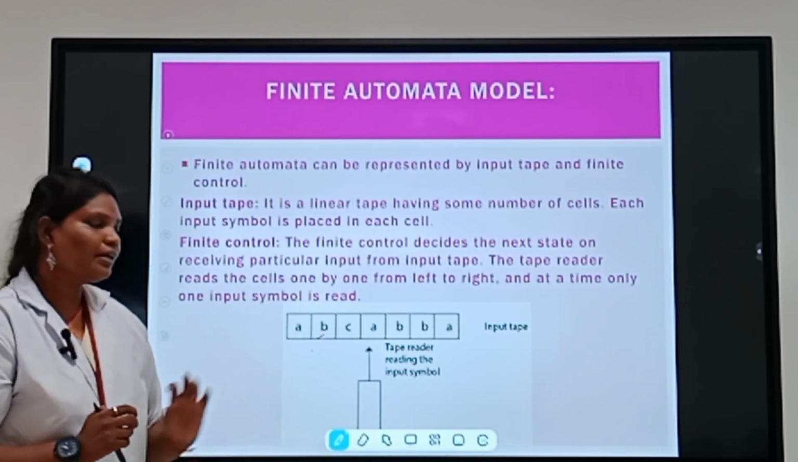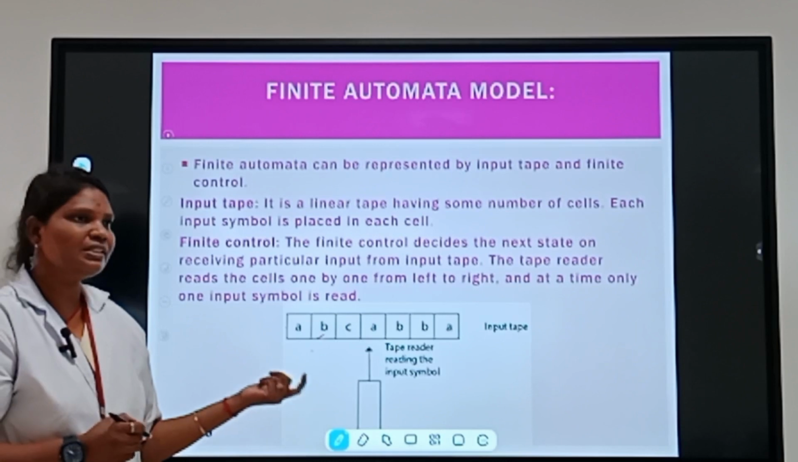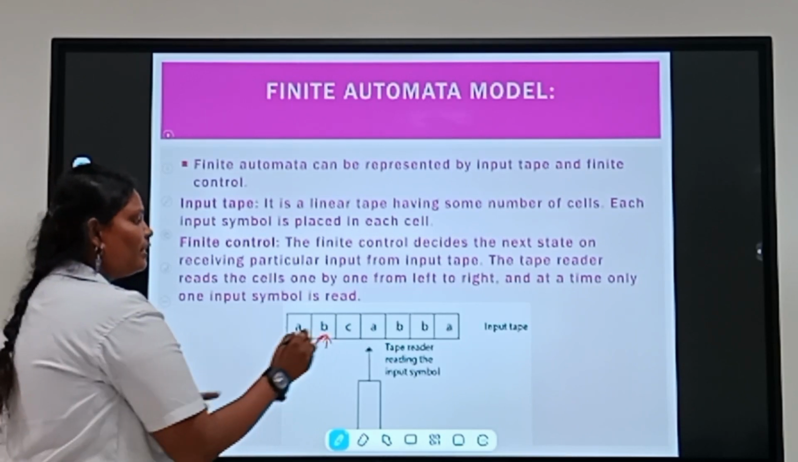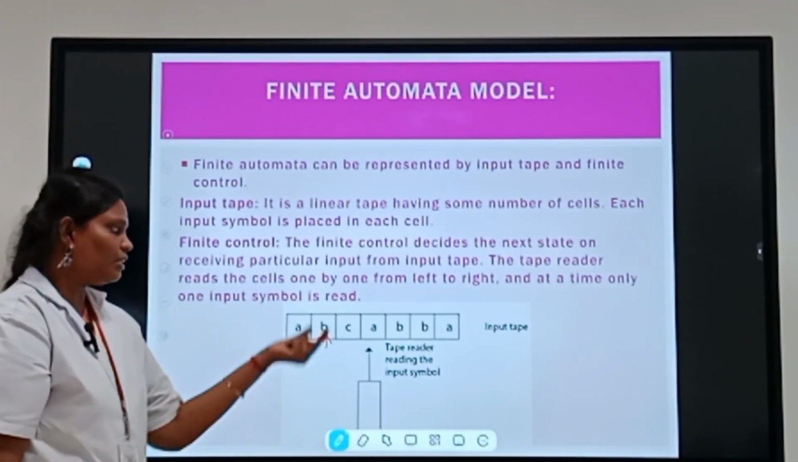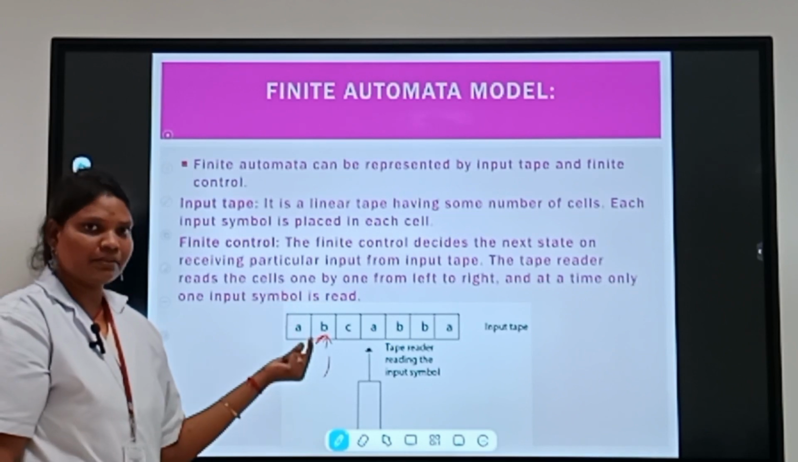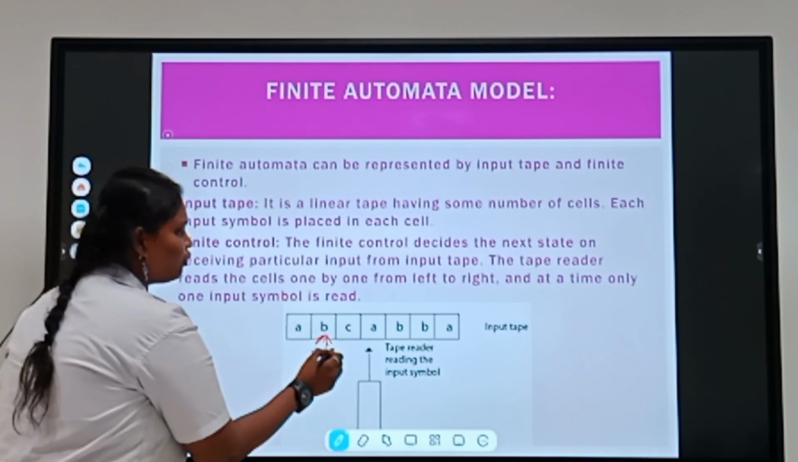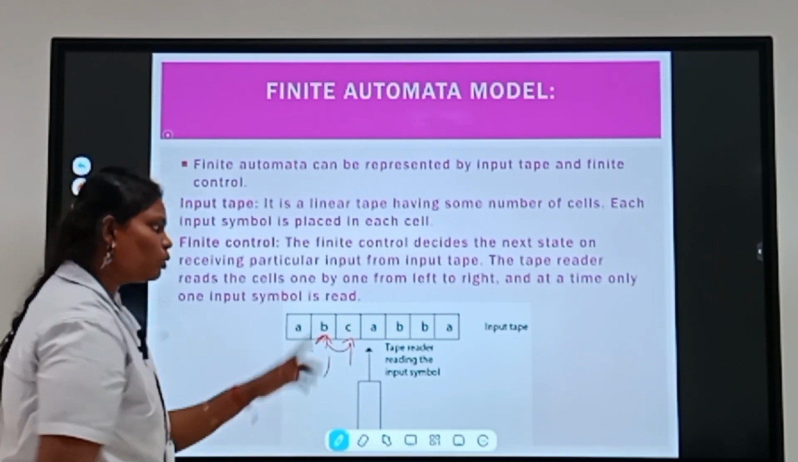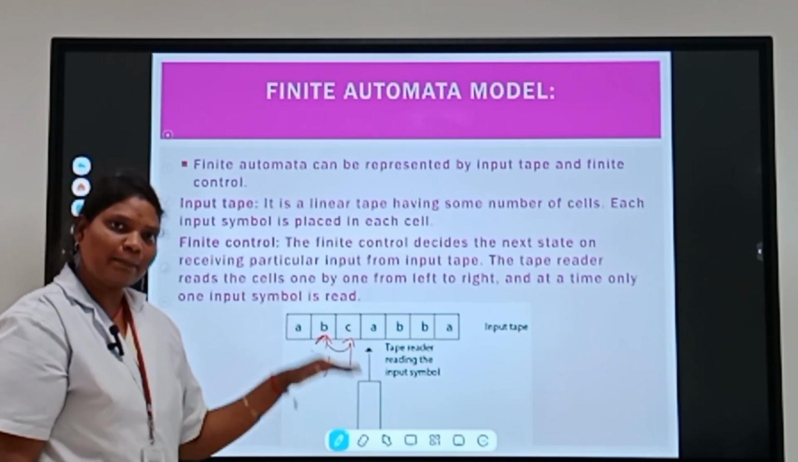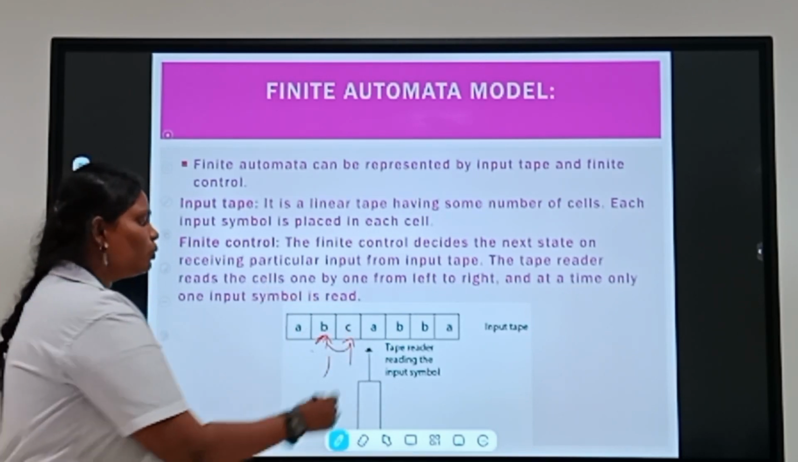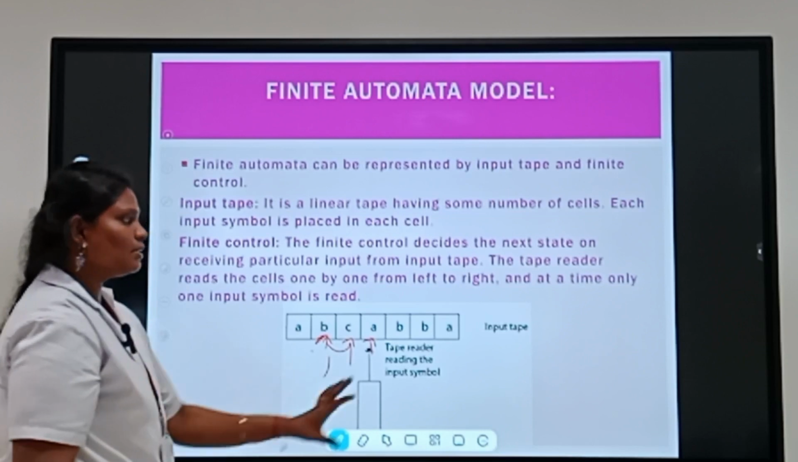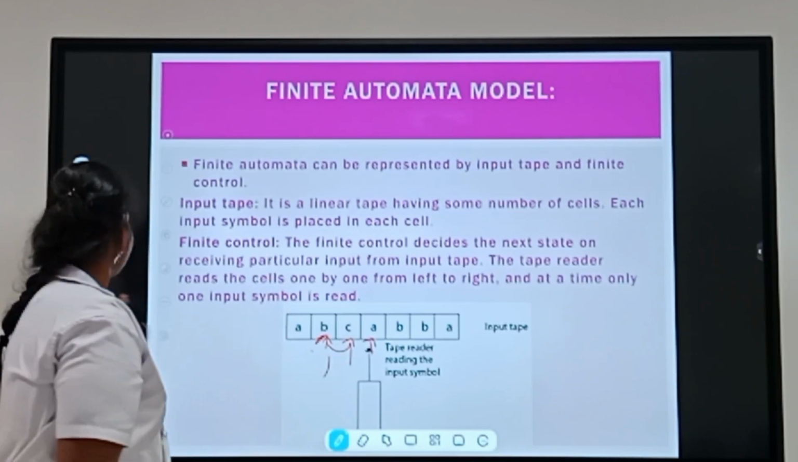The next one is the finite control. If we read B as an input, we have to read and complete that input and then forward to C. Then we read C and complete it, and only then do we go to A. This is the work of the finite control.